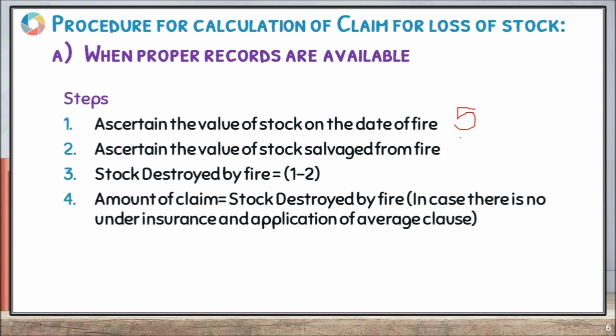So the stock destroyed by fire is 5 minus 1, that is 4 lakh. Suppose there is no under insurance and no application of average clause. So the amount of claim is equal to the value of stock destroyed by fire, which in this example is 4 lakh. So we can provide the amount of claim to the insurance company, which is the stock destroyed by fire, 4 lakh in this example.